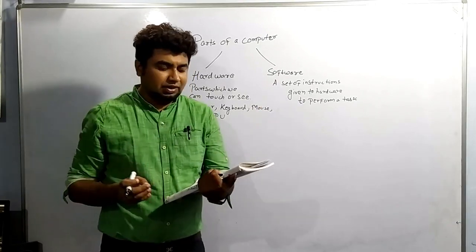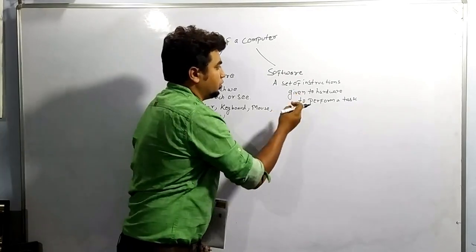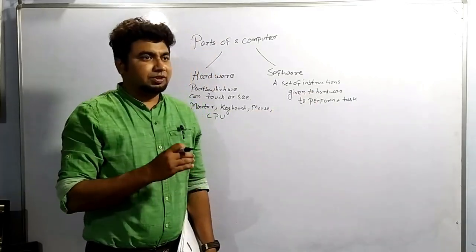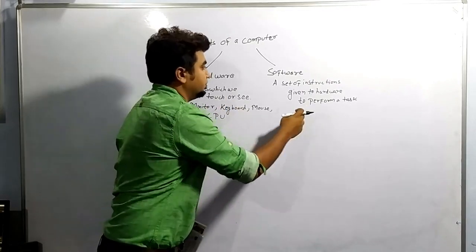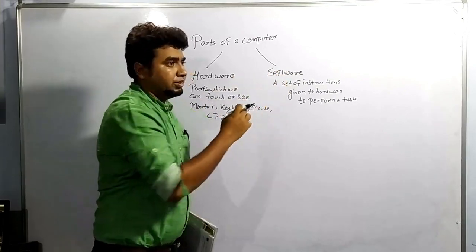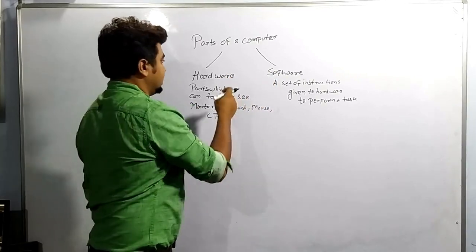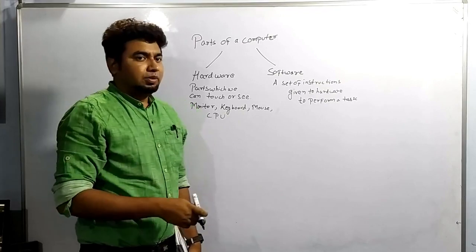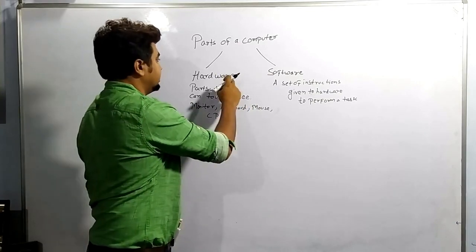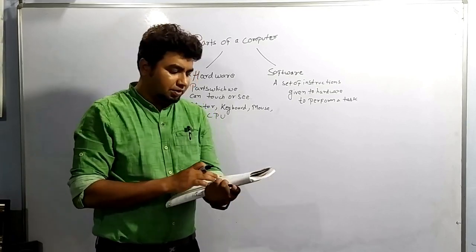We can say it is a set of programs also, or a set of programs is known as software. So indirectly a program we can also call software, a set of instructions given to the hardware. Hardware works in coordination with software. It doesn't work alone, and neither of them works independently. Each one needs the support of the other. So hardware works with the help of software.